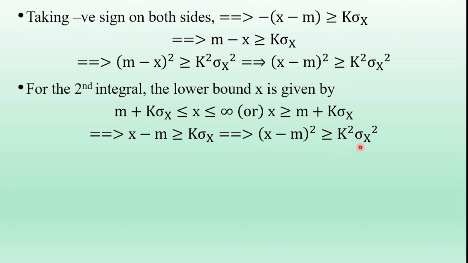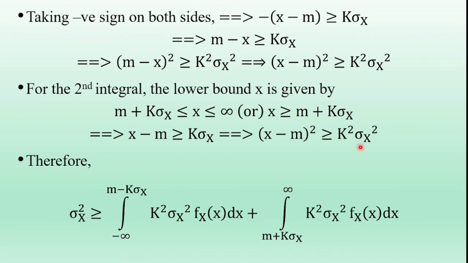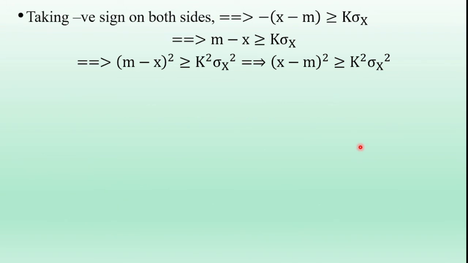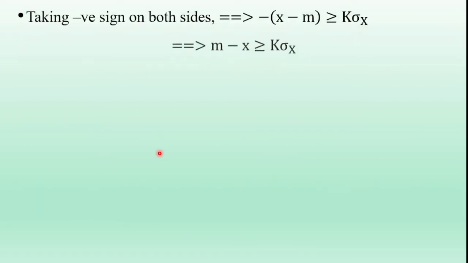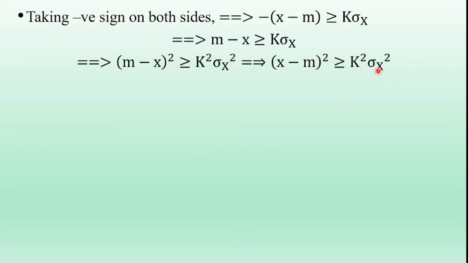So from the above equation, now here x minus m whole square. In this first integral term, x minus m whole square is greater than or equal to k square sigma x square.